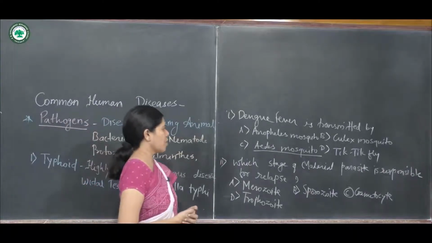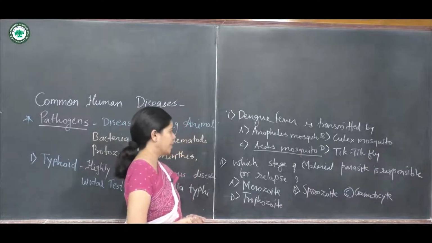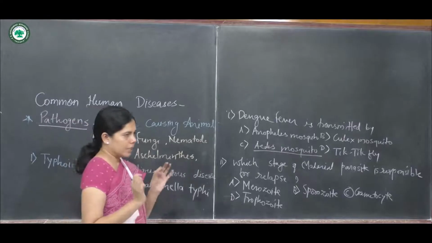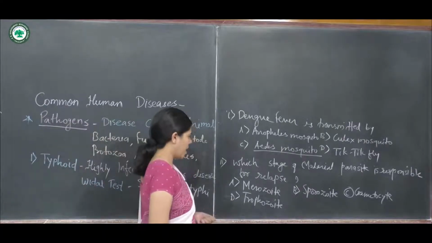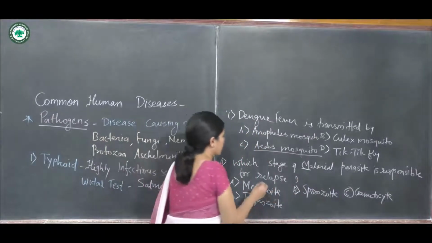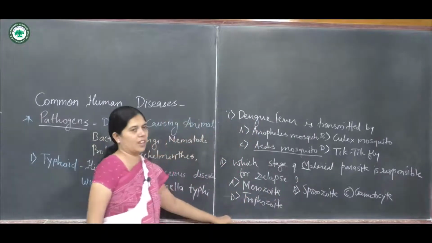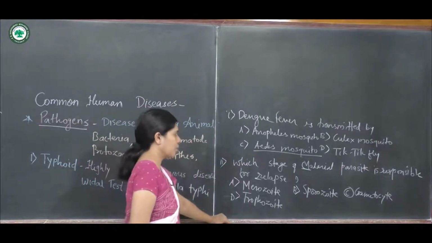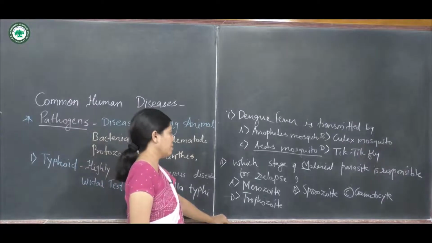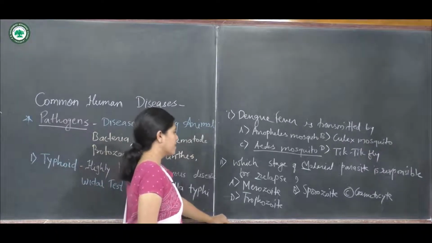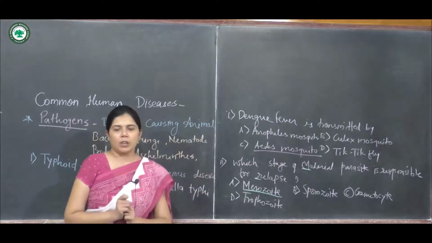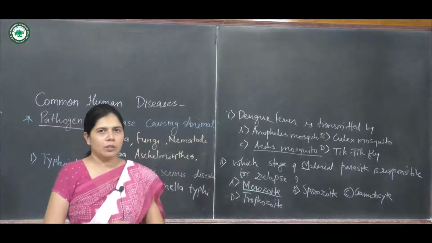Like, which stage of the malarial parasite is responsible for the relapse? So students, use the trick like MR. Which stage of the malarial parasite is responsible for relapse? One word is M and another word is R. So the answer is merozoite. That is the simple trick to remind you of your answer.